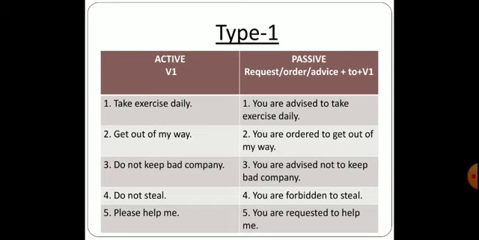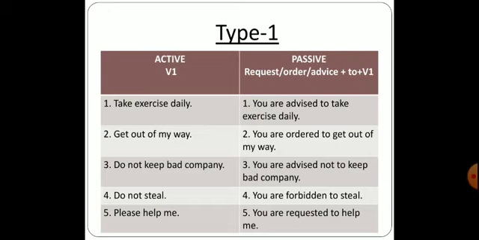Next one is get out of my way. Now this is not a request or an advice, this is an order. So you will be writing you are ordered to get out of my way. The third one is do not keep bad company. Now this is a request or an advice being given to a person. So you are advised not to keep bad company. Yes, we are giving advice.